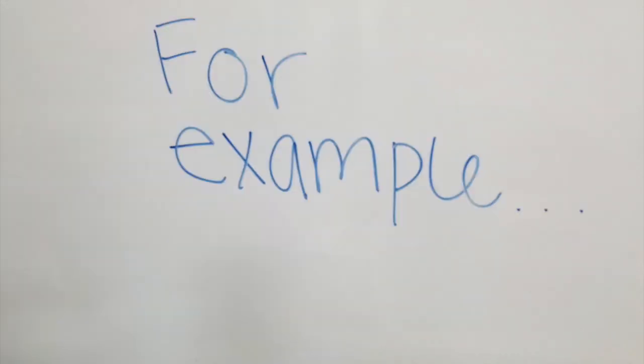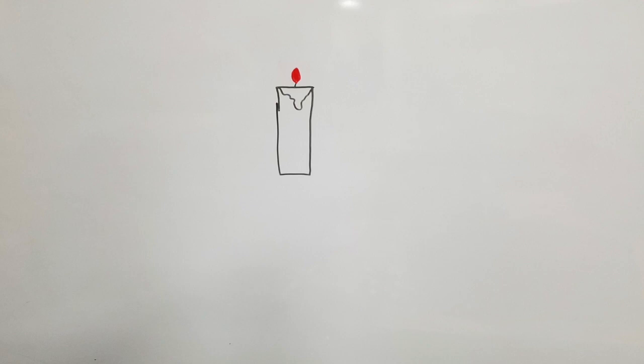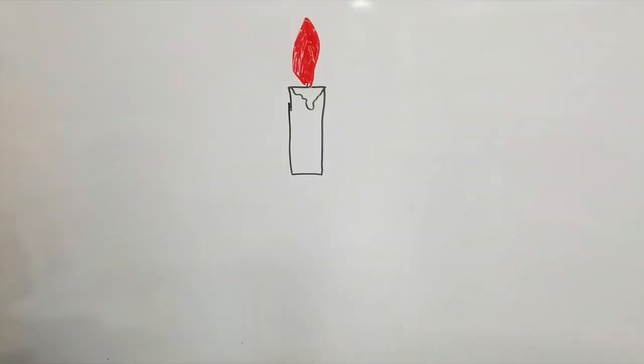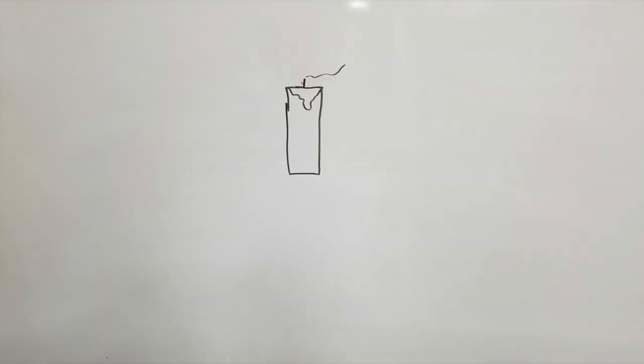For example, imagine a flame on a candle. The flame does not spontaneously get hotter and hotter. Rather, the energy spreads out and the flame fades.